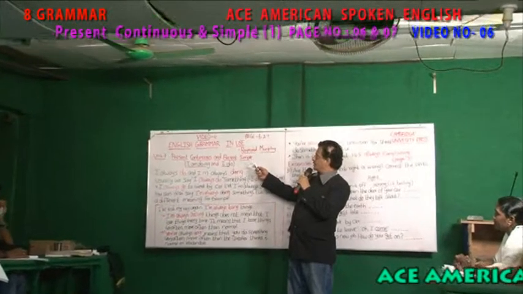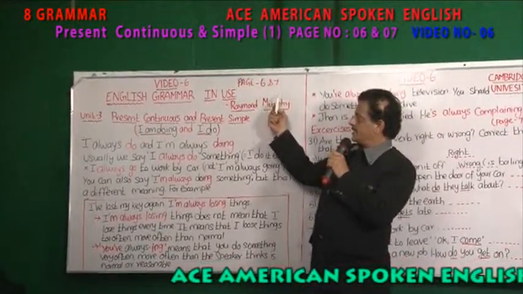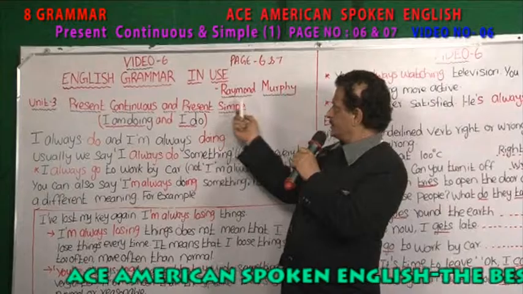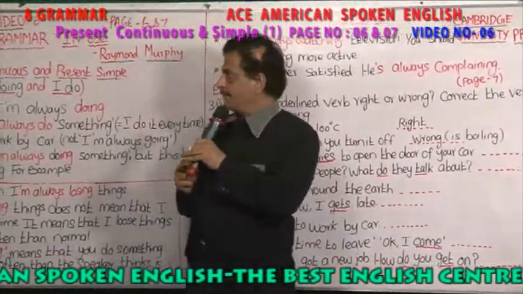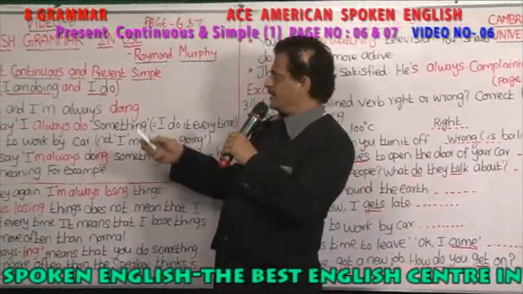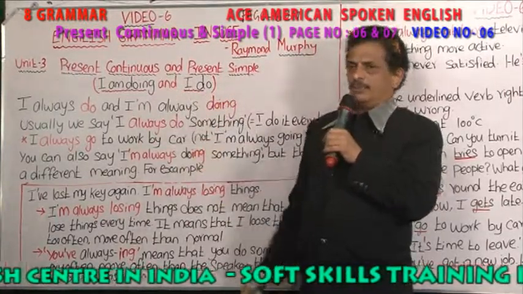Take your books, video number 6, page number 6 and 7, English Grammar in Use by Raymond Murphy. It is the Cambridge University Press. So we have come here to the present continuous and present simple. See, for example, I am doing and I do. I am doing, or we are watching.